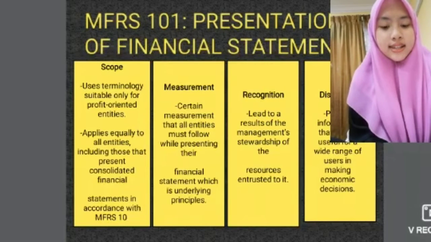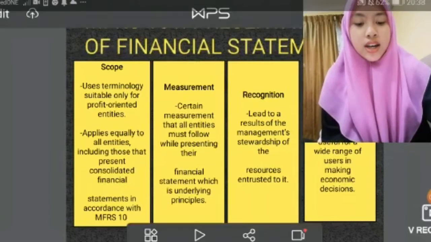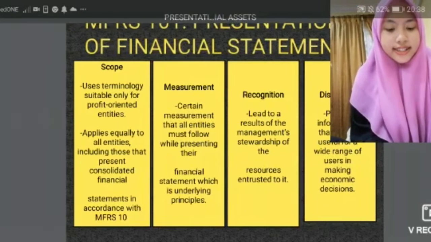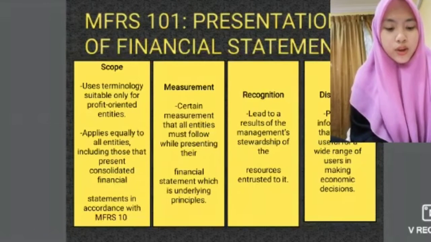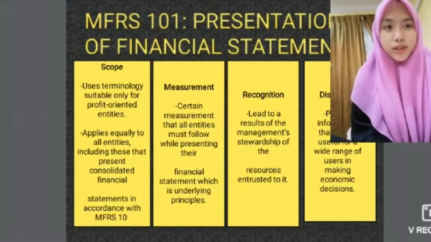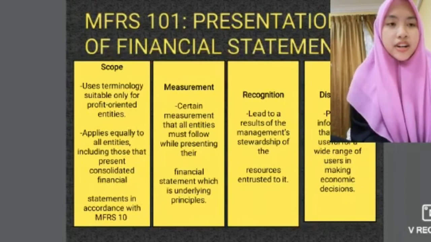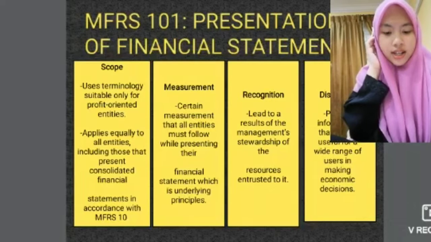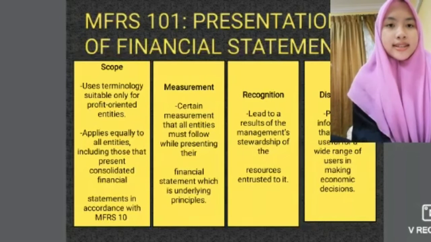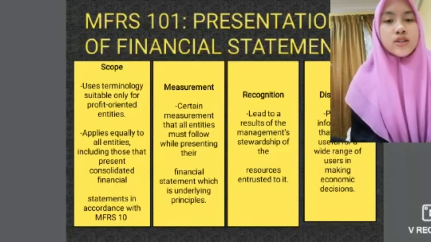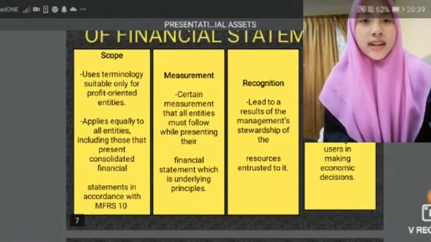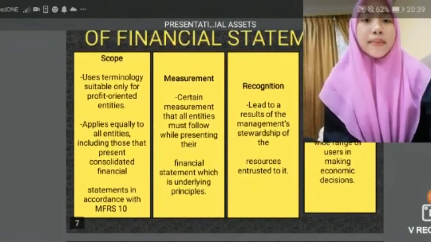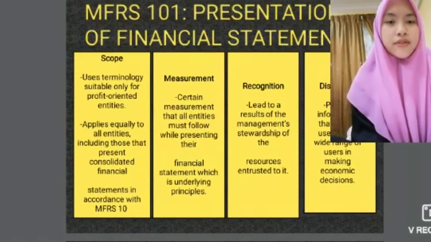Because this standard does not apply to the structure and content of condensed interim financial statements prepared in accordance with MFRS 134, which is interim financial reporting. However, paragraphs 15 until 35 apply to such financial statements. And this standard applies equally to all entities, including those that present consolidated financial statements in accordance with MFRS 10.